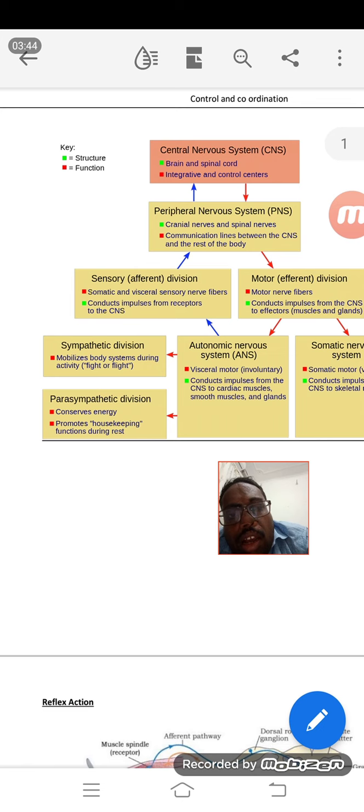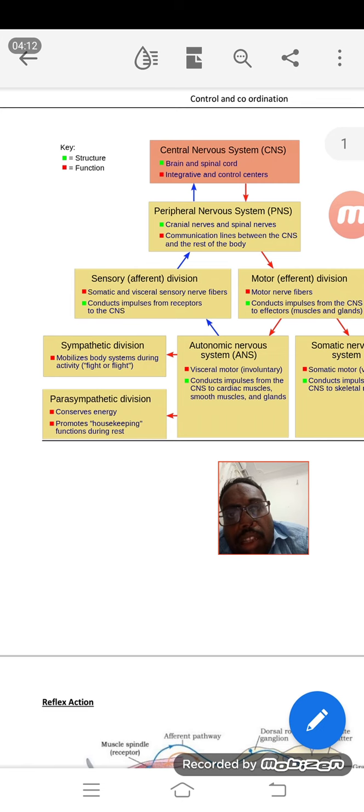Whenever we are in a calm, cool mode, with all the systems running perfectly, the messages are carried by the parasympathetic division. Clear? The sympathetic and parasympathetic divisions are also related to hormones. We will study that, how they function, when we discuss the endocrine glands and their secretions. So then we will discuss it. I think you got this.